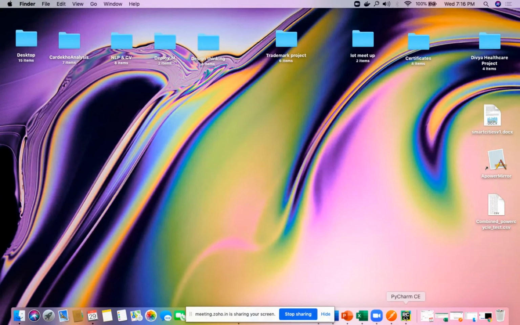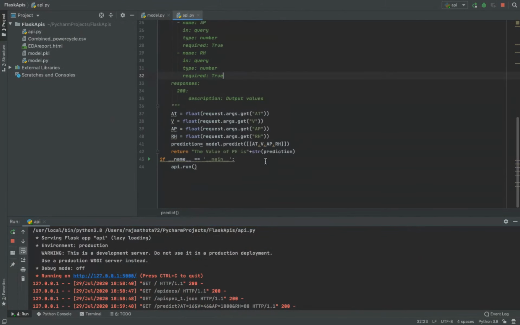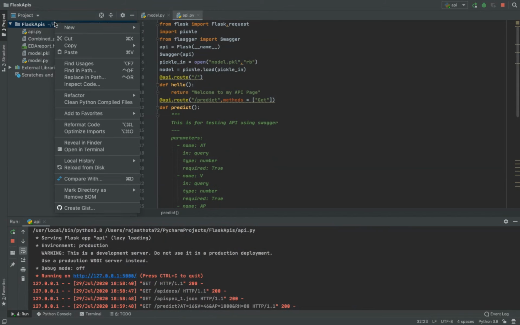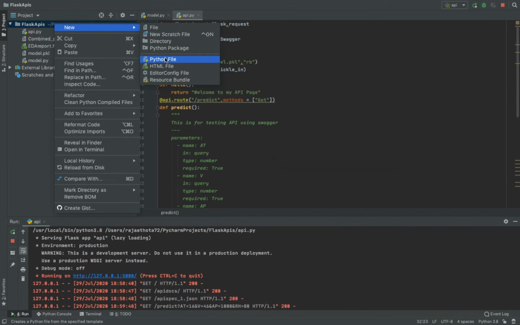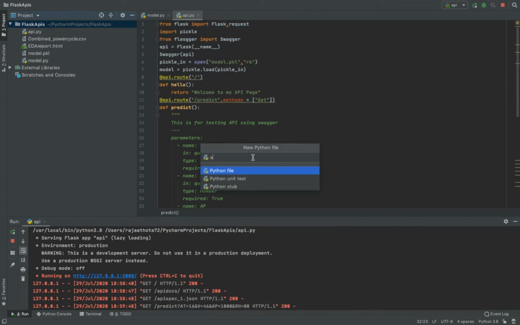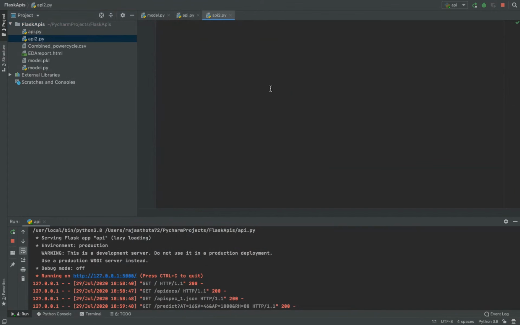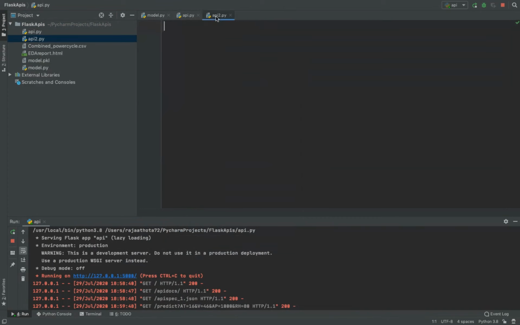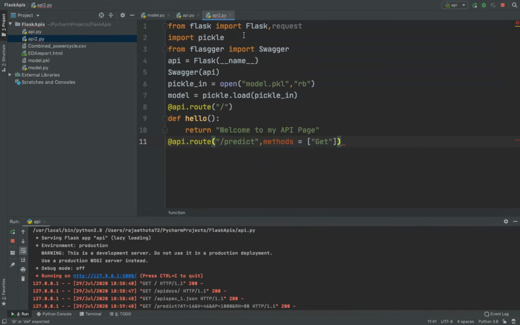So let me go to my PyCharm. I'll copy and paste some of the code from here. I'll take it as another file, API2, for the post request. So Python file API2, and I'll take some inputs from this code. The first inputs I take are generally the routing parameters, so I'll copy and paste all of these. From Flask, I'm importing Flask and request. Pickle is mandatory for deserialization.